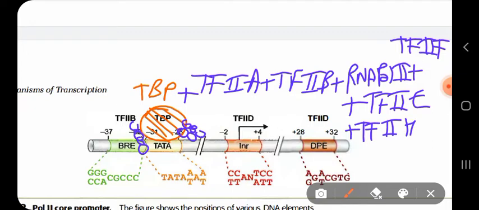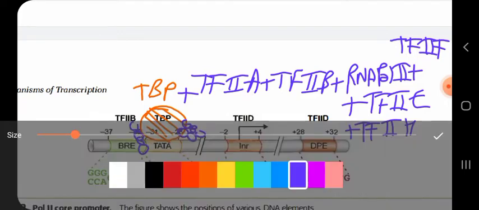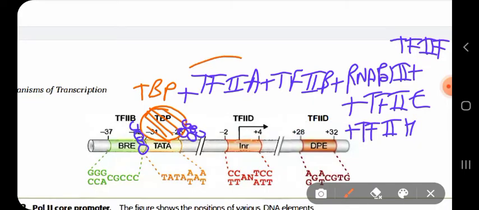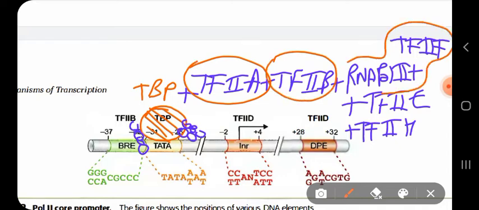Well, there is no TFIIG. So many transcription factors bind one by one after that distortion in the TATA box caused by the TBP, and form a complex.